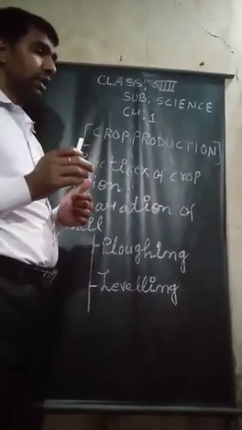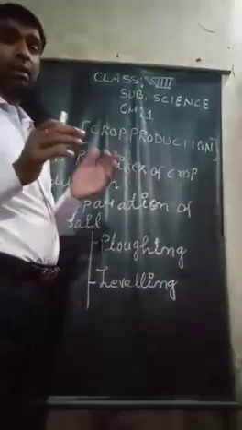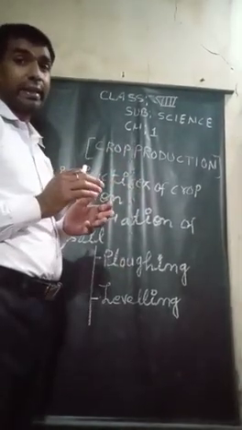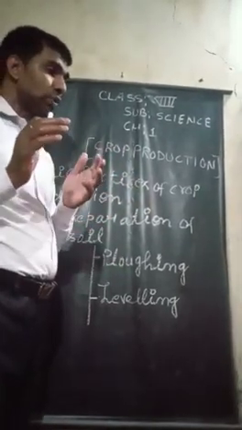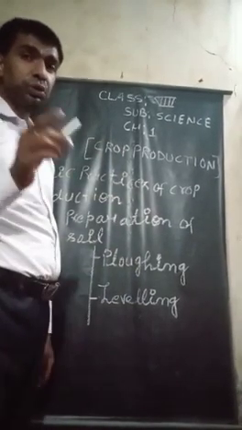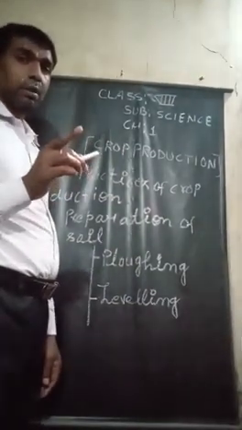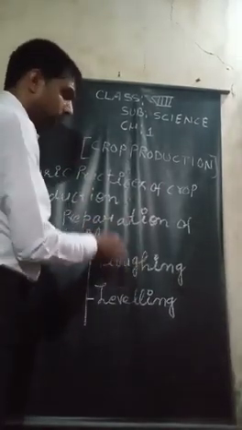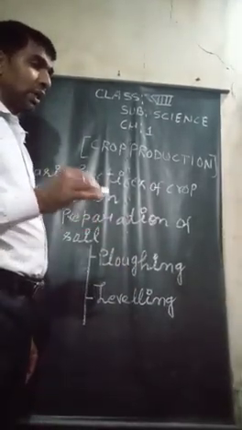It is therefore important that the soil is well prepared and well aerated. The preparation of soil requires two steps: plowing and leveling. First of all, plowing.